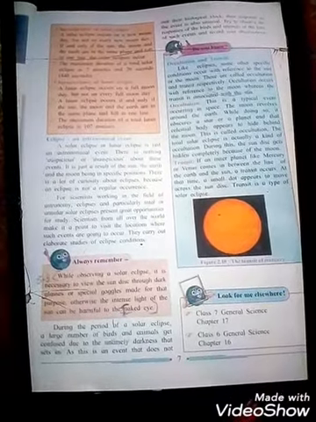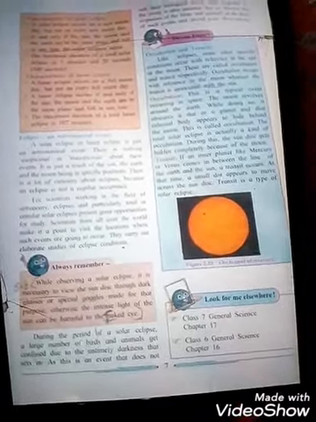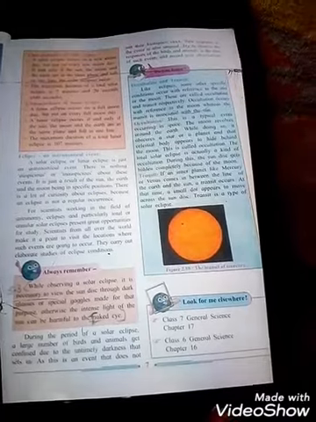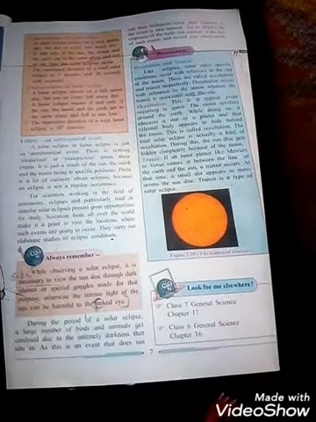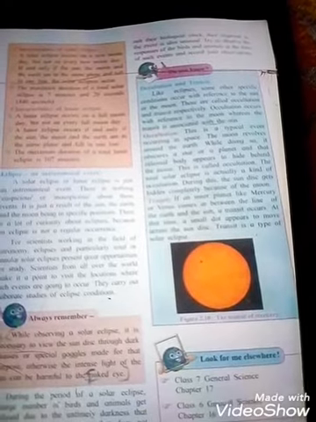Okay, students, always remember, this part has been totally cancelled in your syllabus, no need to read this. During a solar eclipse, a large number of birds and animals get confused due to the untimely darkness that sets in. Birds and animals don't know what is happening, and the darkness does not suit their biological clock.